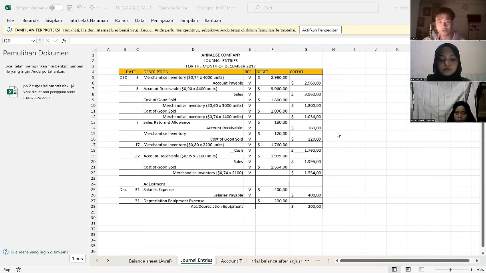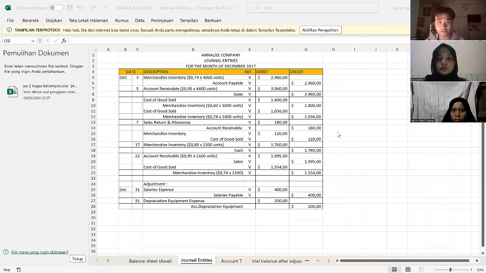0.60 times 3,000. And recording the second cost of goods, namely the cost of goods sold on debit and merchandise inventory on credit as 1,000.36, which is obtained from 0.74 times 1,400. The third is sales return accounts.